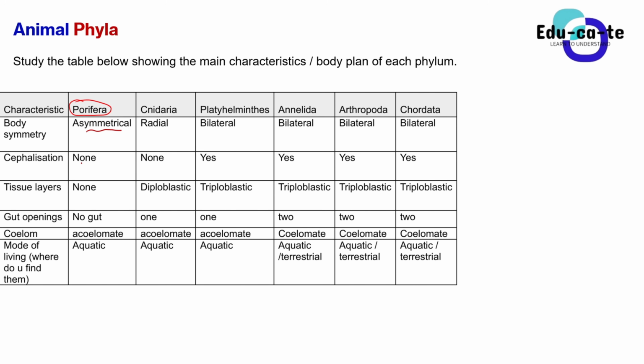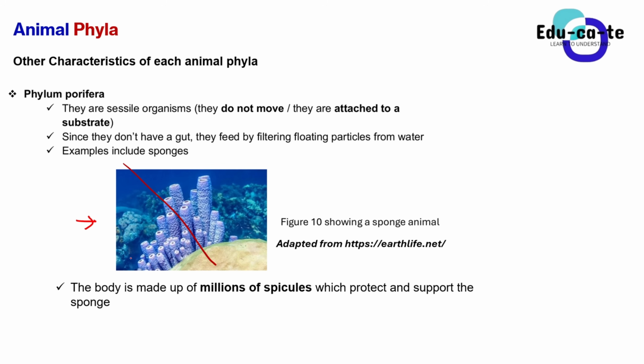Basically, the phylum Porifera does not have any cephalization. It means that these animals do not have a head. Remember that the head has the ears, the mouth and the eyes. Those are the obvious sense organs, the ones that you learned in grade R. So from this diagram, you can see that this animal does not have a head. They don't have any cephalization. We say that the phylum Porifera does not have cephalization.